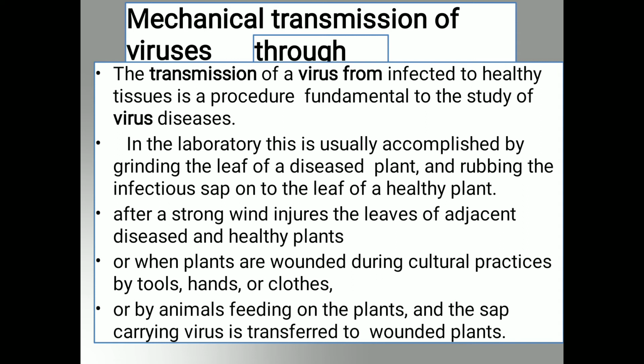Sometimes injury is caused to the plants, and when such animals like goat, sheep, buffalo, cows, when such cattle come in contact with the injured part of the plants, the sap is attached to the body of the animals, and when they visit the next healthy field or come in contact with a healthy plant, there is a chance of transmission of virus. That is the first way. In the second way, when the infected plant is fed to the animals,